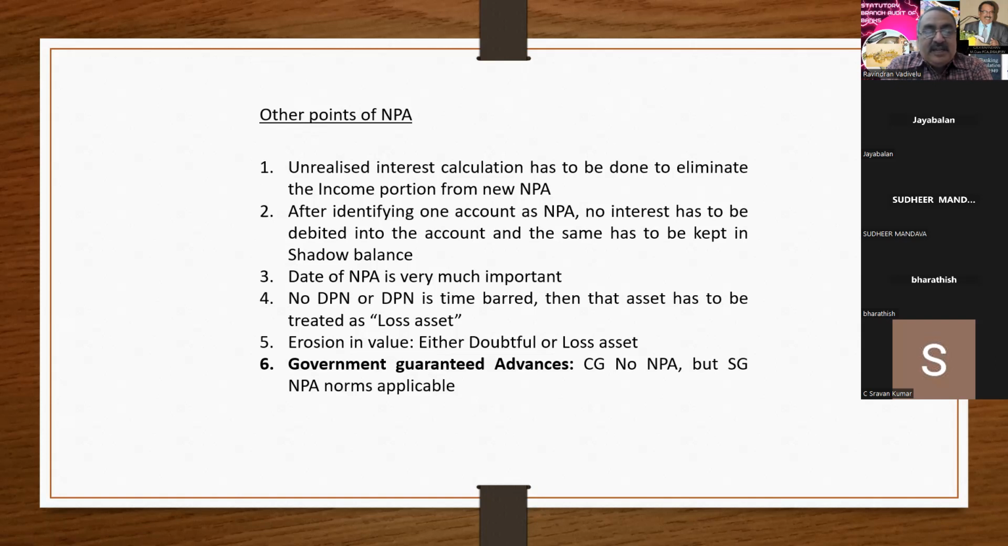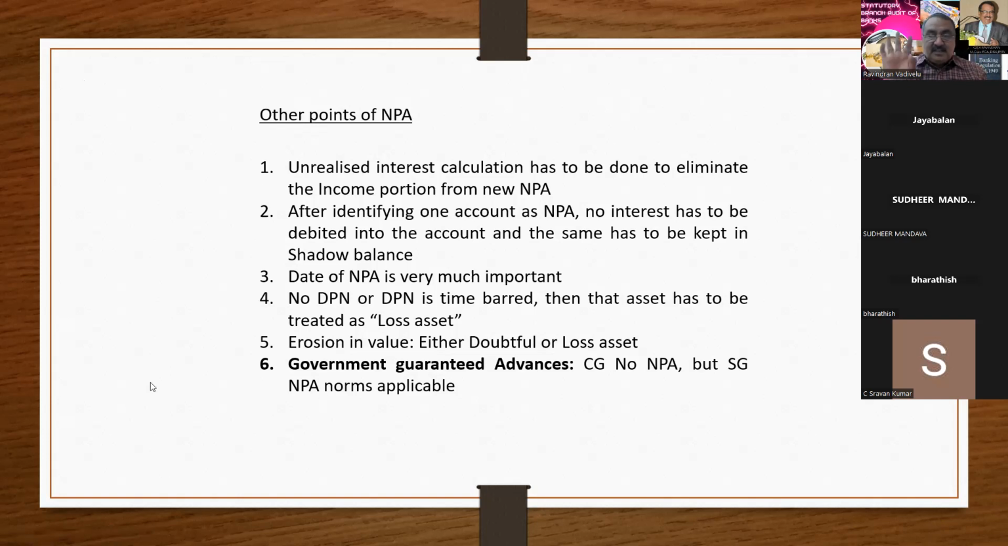So regarding government guaranteed advances, for a central government guaranteed advance, no NPA. And for state government guarantees, all the NPA norms are applicable. I'm just touching the basics. This point you have to remember.